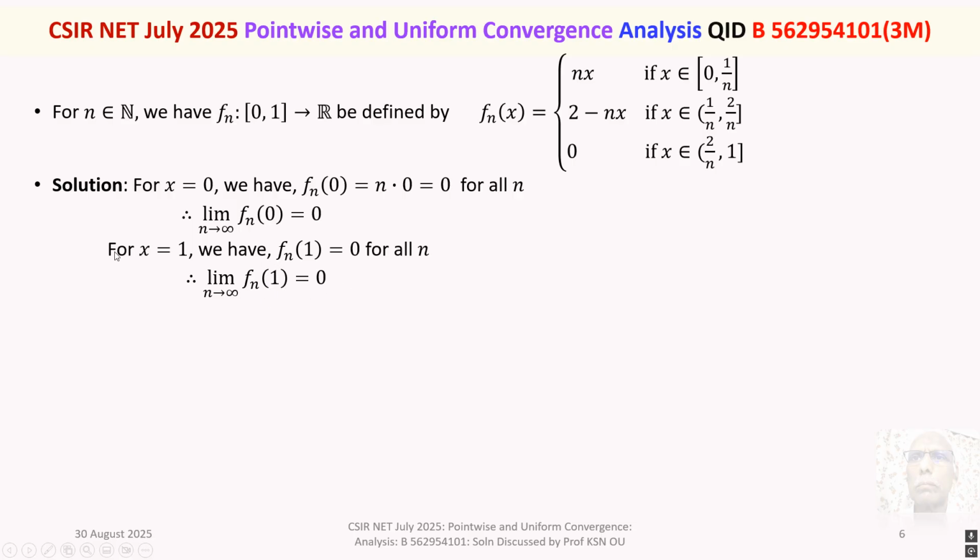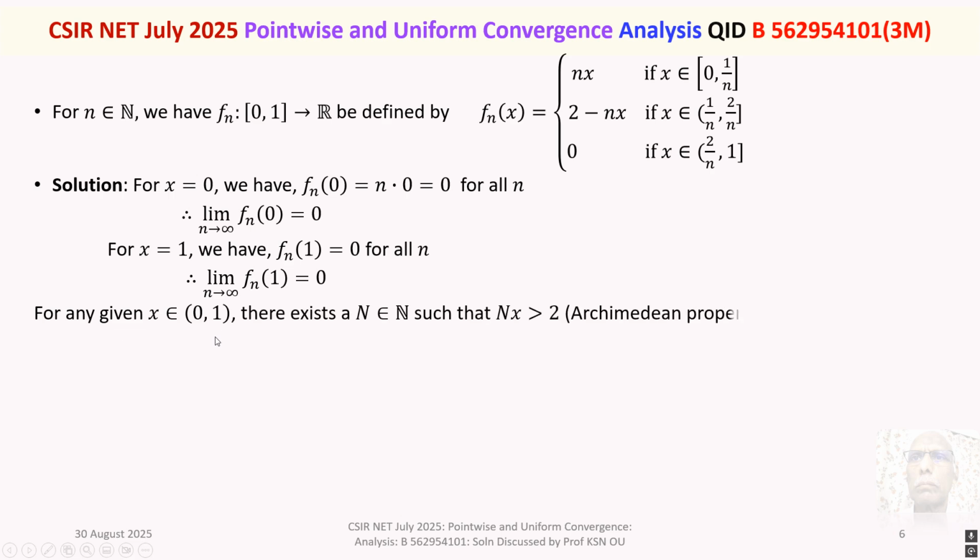Now we have to consider all elements x such that 0 less than x less than 1. That is, for any given x belongs to the open interval 0 to 1, there exists a natural number, capital N, such that Nx is greater than 2. This is the Archimedean property of real numbers.